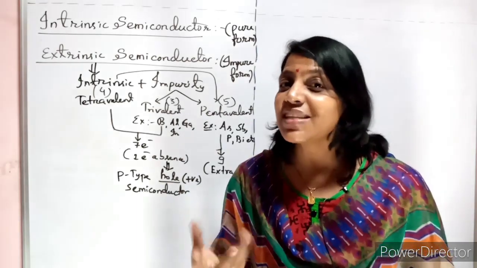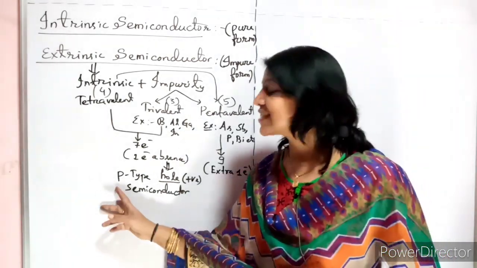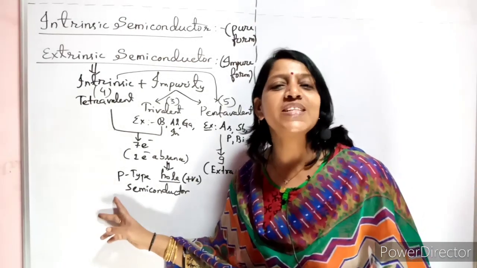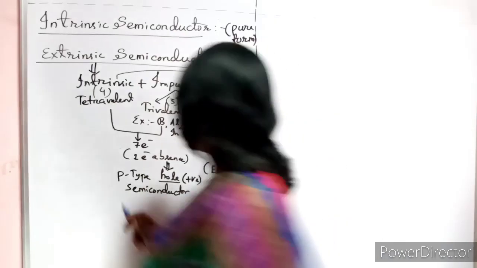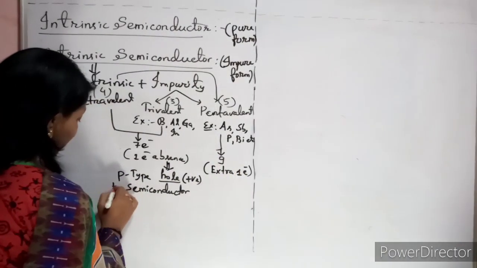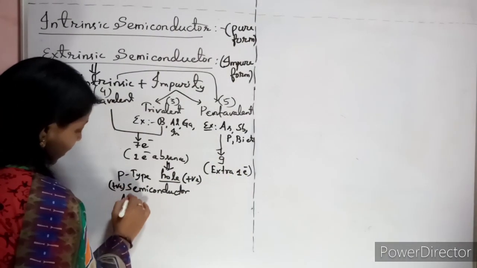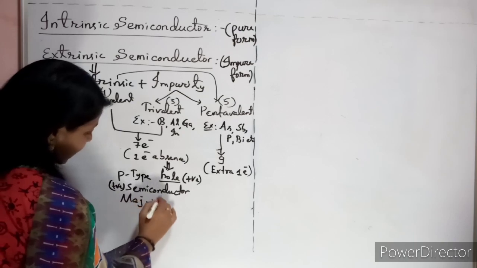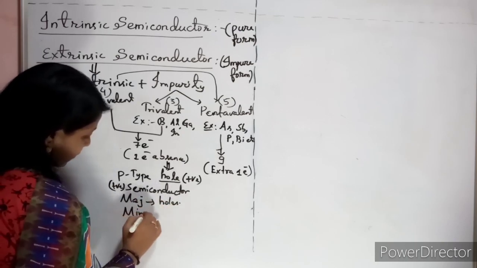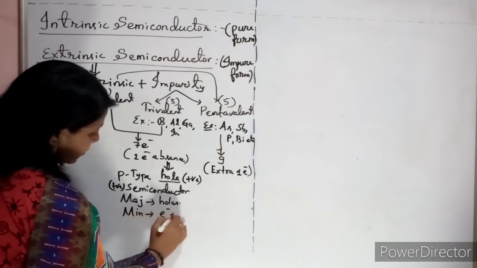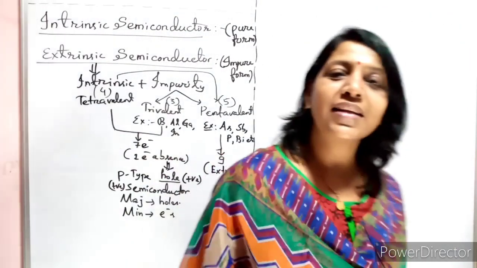Then what is the majority charge carrier? Holes. Hence it is called a P or positive, p-type semiconductor. So P stands for positive. Now what is the majority charge carrier? Holes. If the majority are holes, then what is the minority? Obviously electrons. Clear? Matter over.